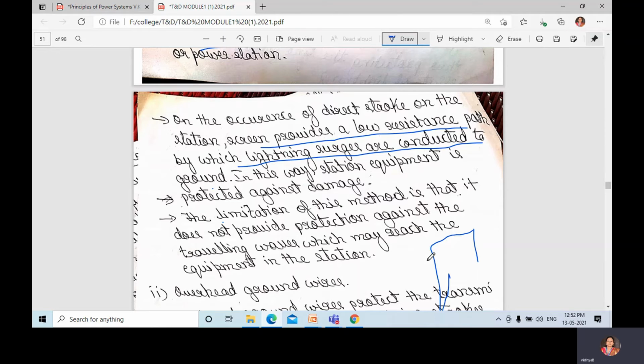We cannot protect the transmission lines. We cannot protect against the traveling waves. It cannot protect against the traveling waves which may reach the equipment in the station.